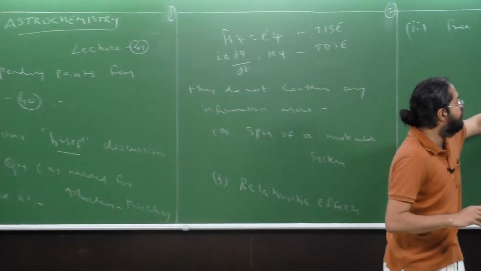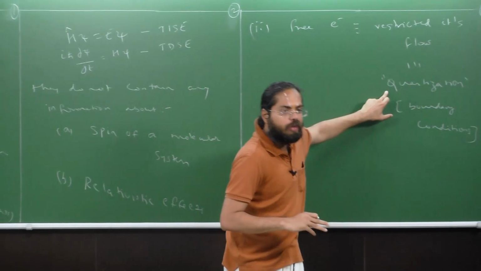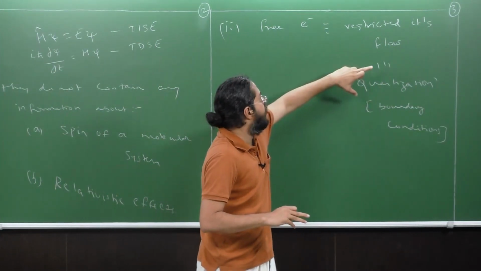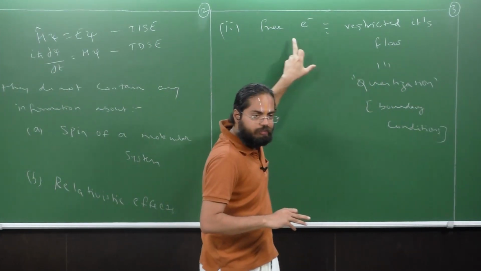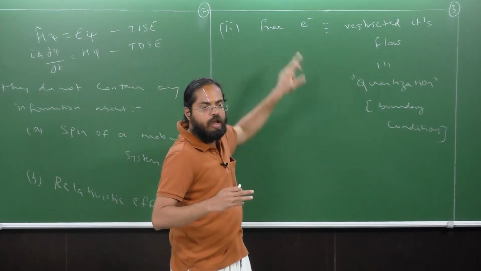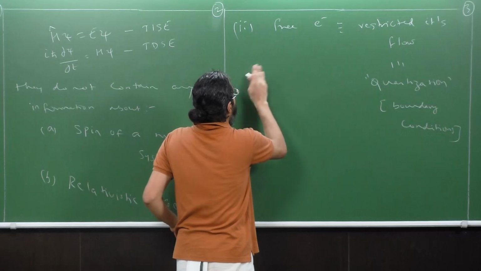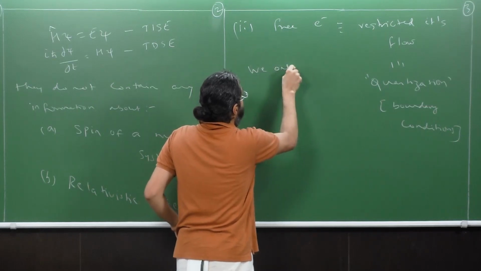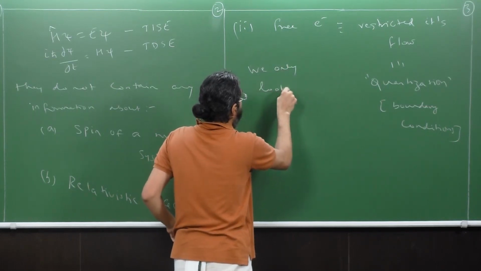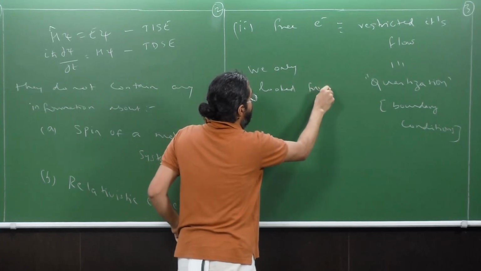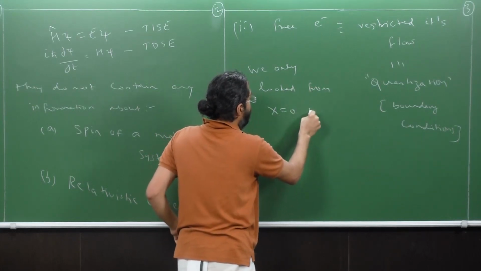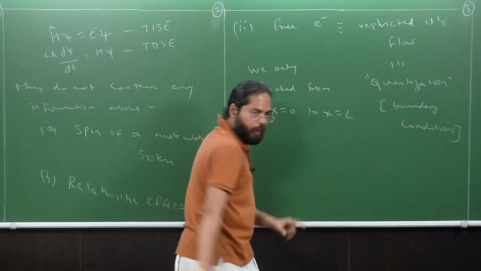Now the idea is this specific quantization, right? By restricting the motion of the electron, we only look from x equals 0 to x equals L. Okay, right?